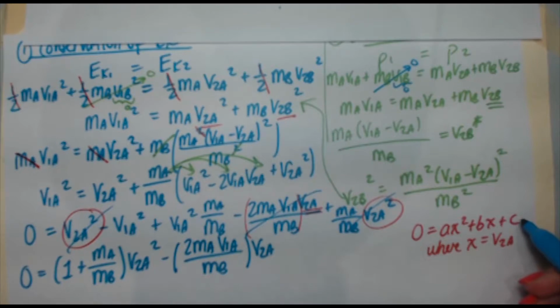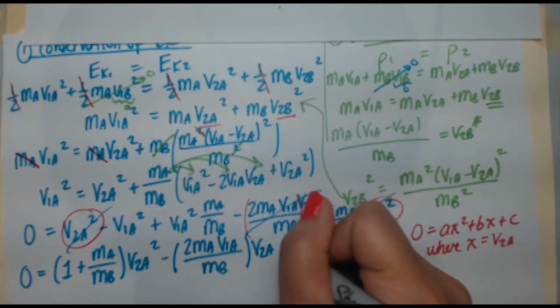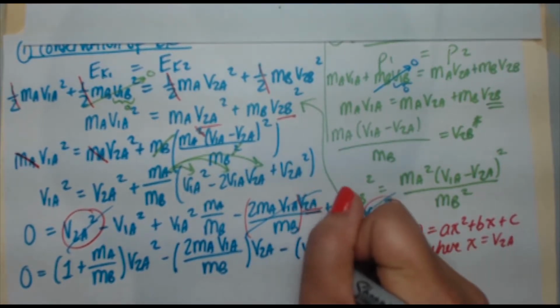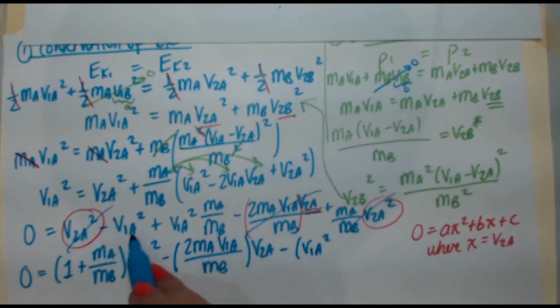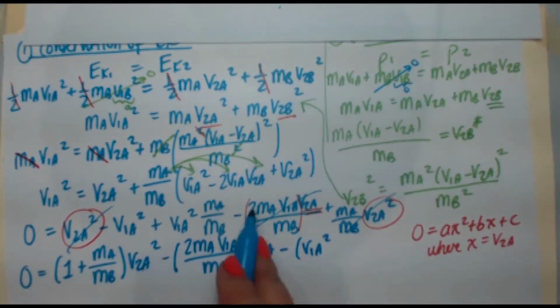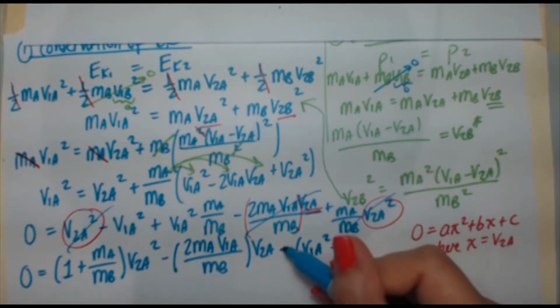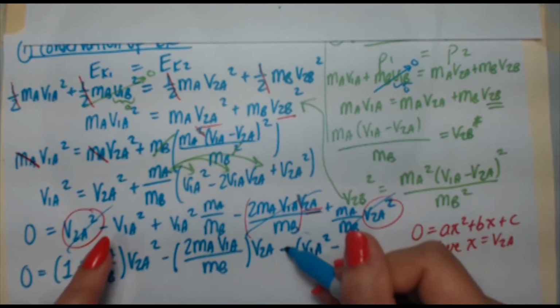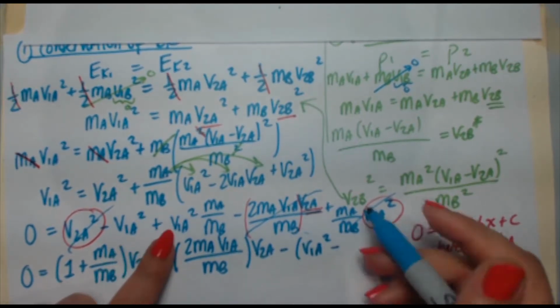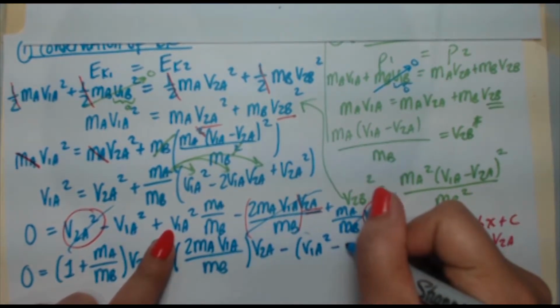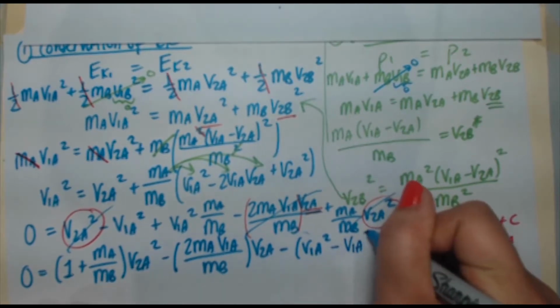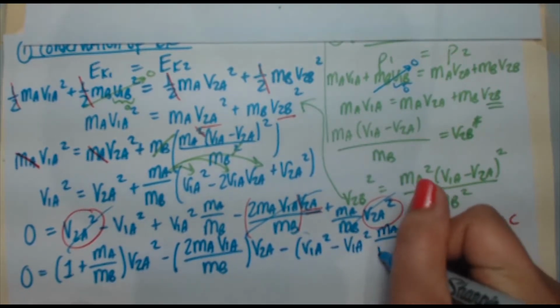That's the C. So I want to put this in brackets. So I'm going to put minus v1a squared because that's a minus v1a squared. But if I put this in the bracket with it, see the minus is out in front? That means I have to compensate for that and put another minus. So that when you expand this minus, this becomes negative, which it is, and the next term becomes positive, which it is. All right, so minus v1a squared ma over mb.